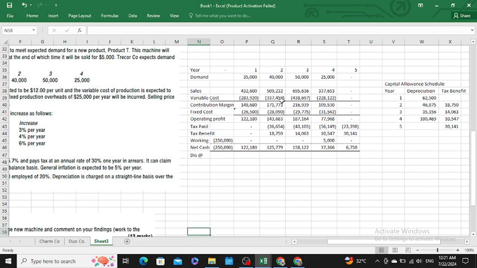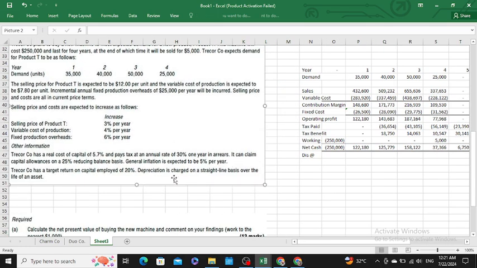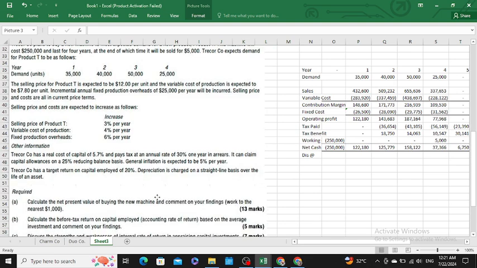Sir, for calculating the discount rate you need to calculate another working, which means 1 plus nominal rate is equal to 1 plus real rate multiplied with 1 plus general rate.